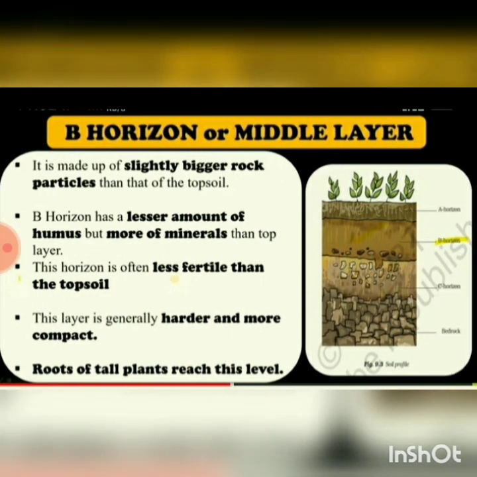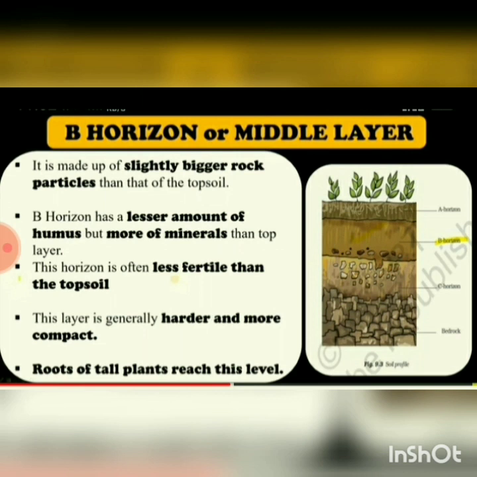Then the B horizon, that is the middle layer. It is made up of slightly bigger rock particles than that of the top soil. So here the rocks are slightly bigger. It has less humus but more minerals than the top layer. It is often less fertile than top soil. This layer is generally harder and more compact, due to the rocks being bigger.